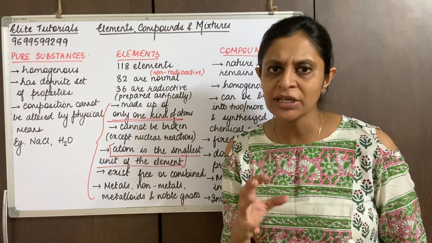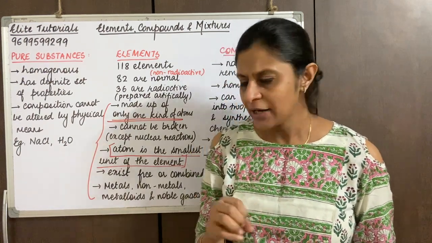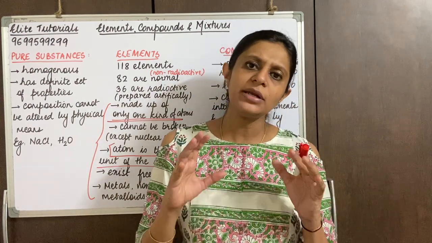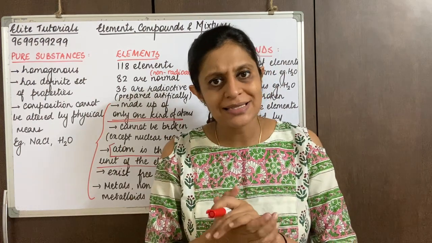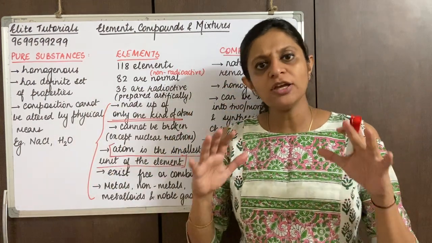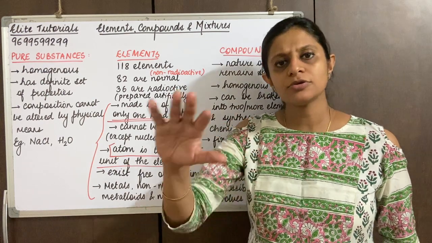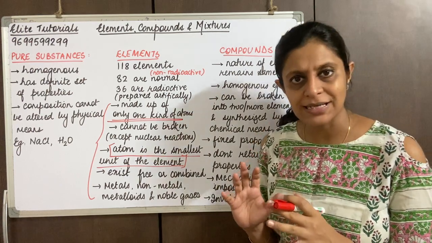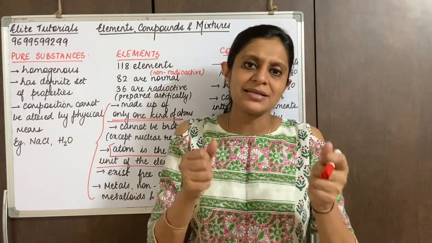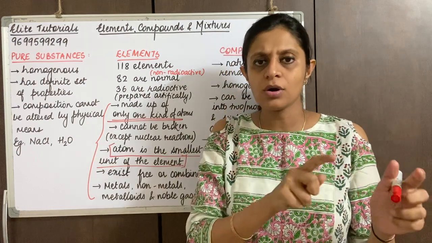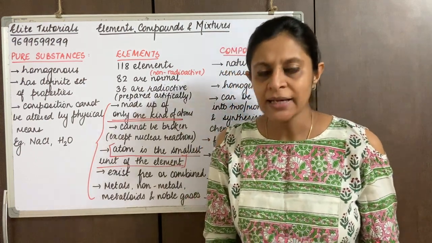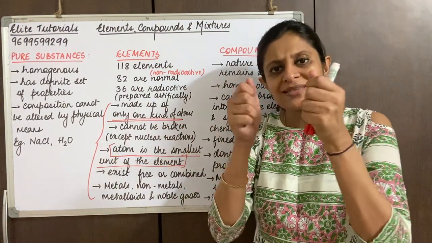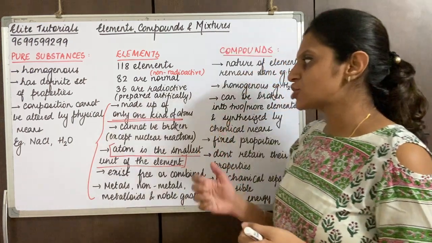Usually when we talk about metals, we are coming to the next point in that. When we talk about metals and noble gases, they usually tend to exist alone because noble gases are stable, that you very well know. Metals also tend to exist alone. Whereas non-metals like oxygen would be existing in a group, maybe like O and O combine together to form O2, right? Nitrogen and nitrogen might form N2, hydrogen and hydrogen might form H2. So that's how they are combined, right? I'm sure you've understood that point.